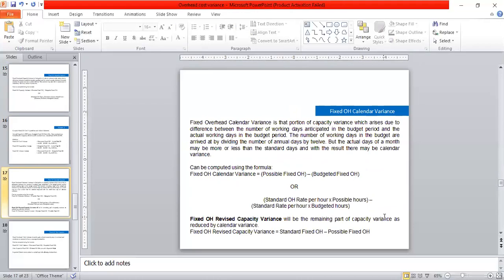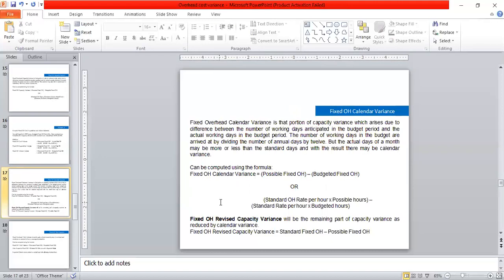Now we are moving towards discussion of the fixed overhead calendar variance. Fixed overhead calendar variance is that portion of capacity variance which arises due to difference between the number of working days anticipated in the budget period and the actual working days in the budget period. The number of working days in the budget are arrived at by dividing the number of annual days by 12, but the actual days of the month may be more or less than the standard days, and with the result, there may be calendar variance.